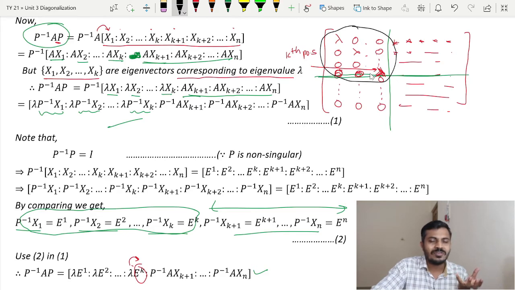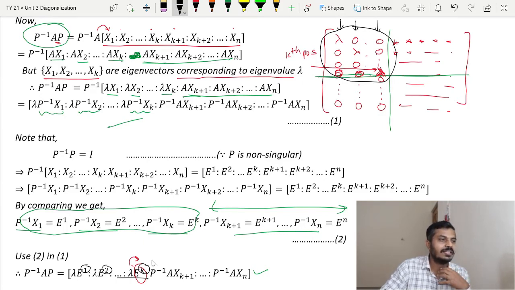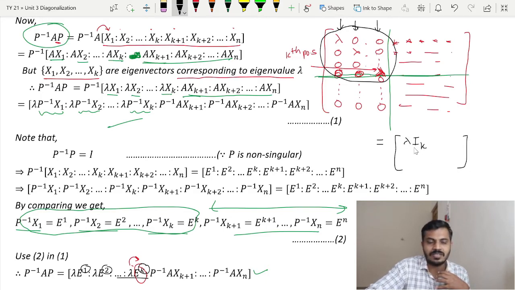But what is the order of this identity matrix? As this lambda is at the kth position, there are k rows. And the number of columns is also k, because this is the first column, this is the second column, and this is the kth column. So the order of this matrix is k by k. Thus I can write this matrix as lambda multiplied by Ik. Is it okay? And over here all zeros are there, so this is a 0 matrix.